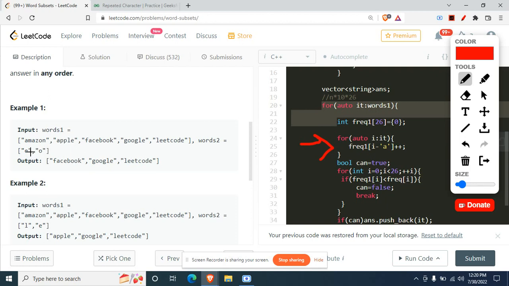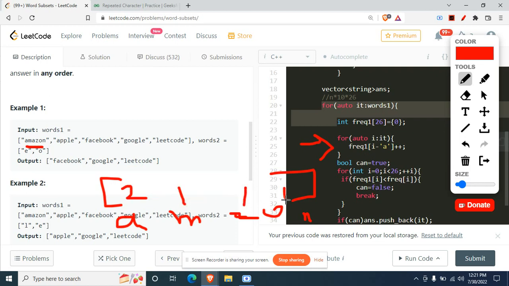We are incrementing whatever's present here. That means in Amazon, we'll just see what are the characters that are present here. So in the frequency one, I'll just write it here also, AMAZON. So these are the characters whose frequencies will be incremented. A's frequency is 2, M is 1, Z is 1, O is 1, and N is 1.